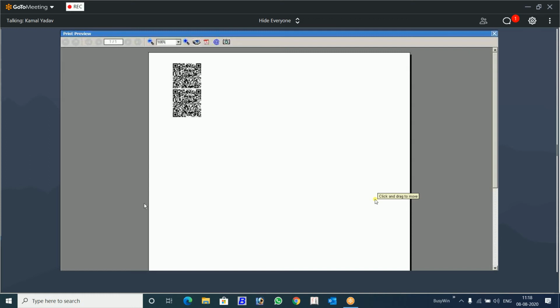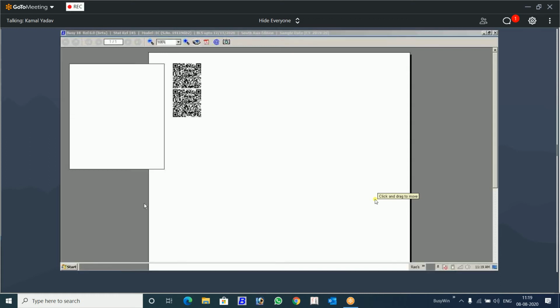Now, a few things I would like to tell you about the QR code before we move further. This QR code is always square in shape. The length and breadth will be equal. And right now in Busy, we have just given this feature, so right now you cannot increase the size of the QR code. The size is fixed at 2.3 centimeters by 2.3 centimeters. When you take a printout, it will be 2.3 by 2.3 centimeters. You can zoom it on PDF or anything and it will increase.